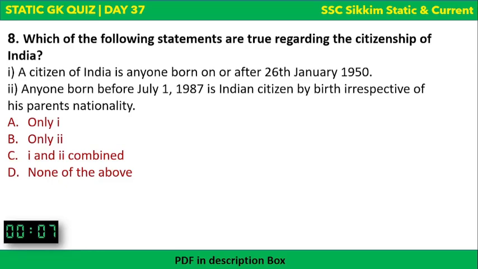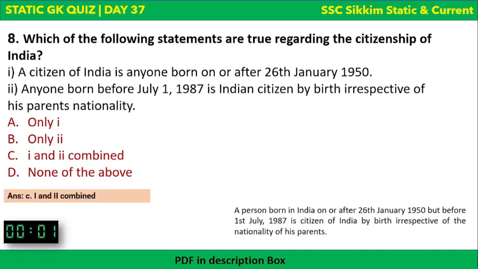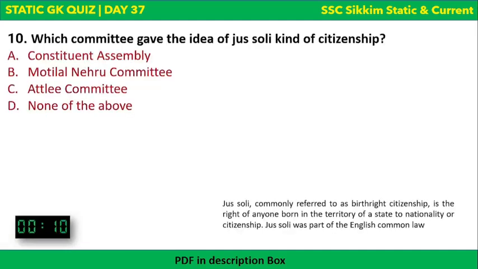If only the first is true, or if only the second statement is true, or if both combined are true, they might not be independently true but they are combinedly true, or none of the above is true. The correct answer is C. That is, 1 and 2 combined, which means a person born in India on or after 26 January 1950 but before 1st January 1987 is a citizen of India by birth, irrespective of the nationality of his parents. So both 1 and 2 combined. Next question.